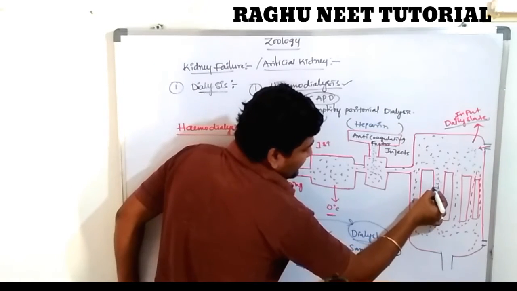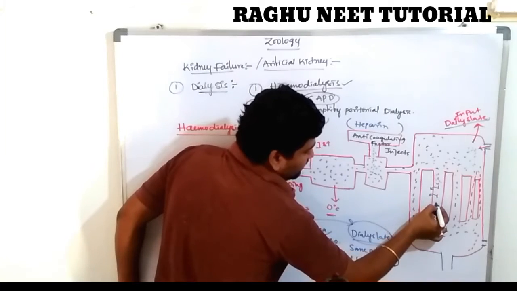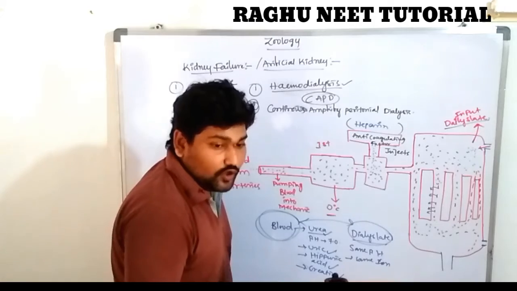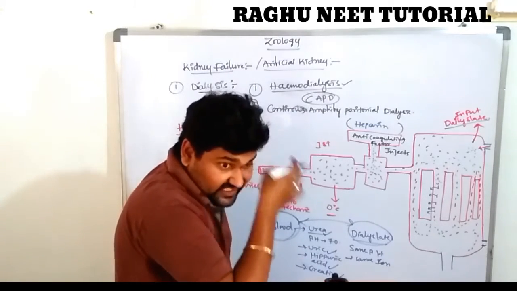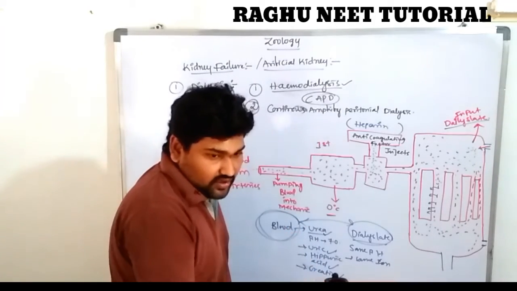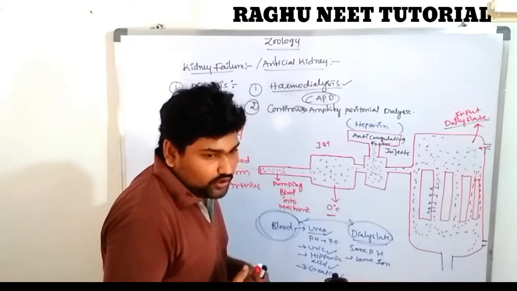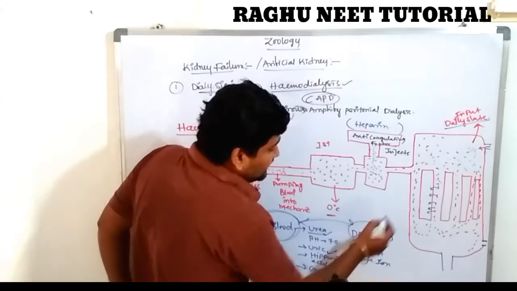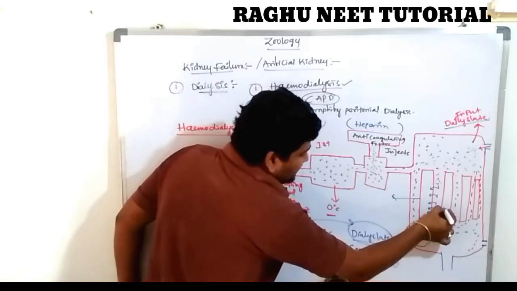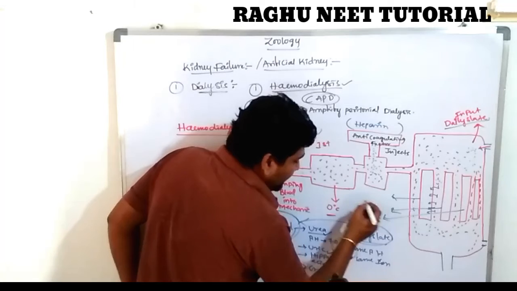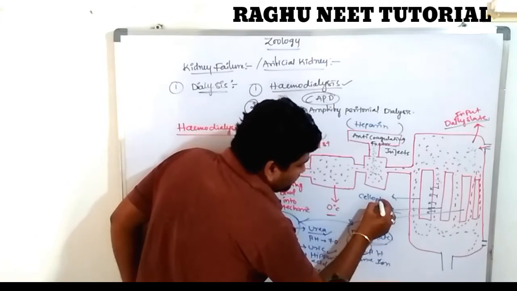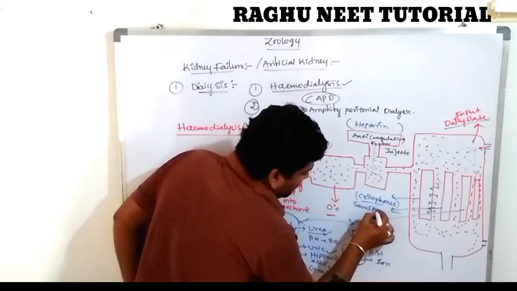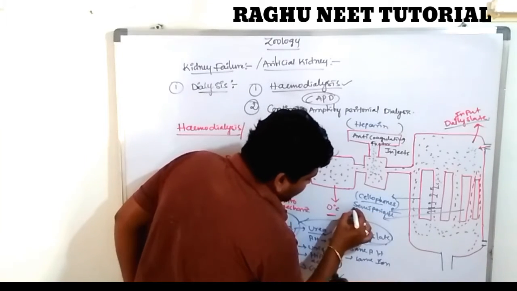So there is diffusion of urea from the blood into the dialysate region. Why? Because the excess amount of urea moves toward the lower level in the dialysate region. In the dialysate region there are membranes. These membranes are called cellophane. They are semi-permeable and semi-transparent.